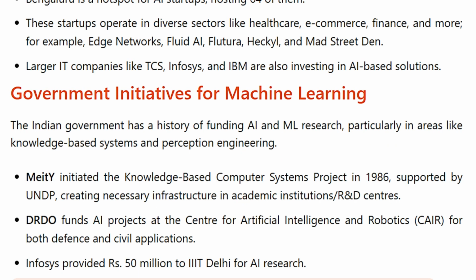Government initiatives for machine learning. The Indian government has a history of funding AI and ML research, particularly in areas like knowledge-based systems and perception engineering. MIT initiated the Knowledge-Based Computer Systems project in 1986, supported by UNDP, creating necessary infrastructure in academic institutions and R&D centers. DRDO funds AI projects at the Center for Artificial Intelligence and Robotics, CARE, for both defense and civil applications. Infosys provided 50 million rupees to IIT Delhi for AI research.